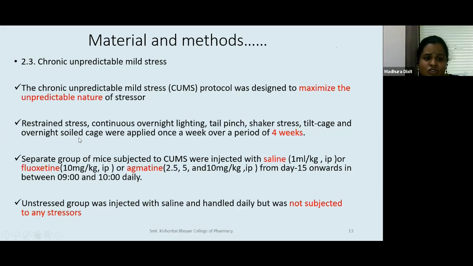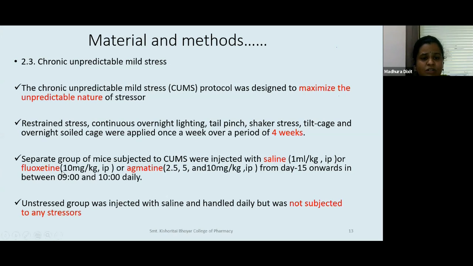And overnight soiled cage, which means a bad cage. So we were not cleaning the cage, and overnight we were keeping the animal in a soiled or uncleaned cage. And once this was all routinely applied, it was planned for 4 weeks in an unpredictable nature. Care was taken that the stress remains mild and is not very high, because a high level of stress can cause certain other things, and we wanted to focus on mild stress.